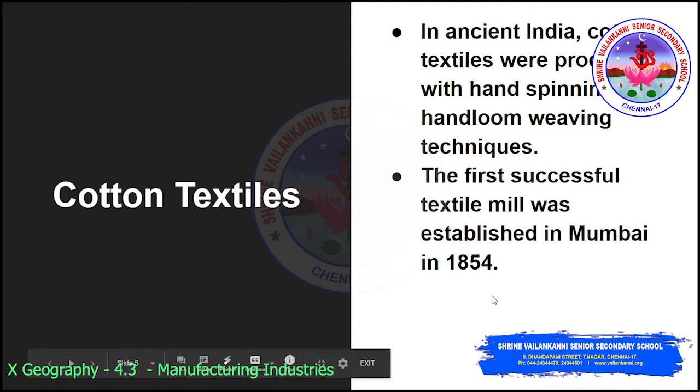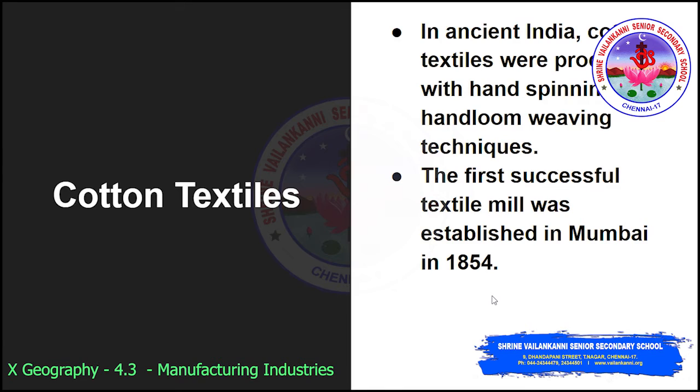The cotton textiles. Coming to the cotton textiles, the first successful textile mill was established in Mumbai in 1854. The two world wars were fought in Europe and India was a British colony, and what happened, there was a demand for the cloth in the UK. Hence they gave a boost to the development of the cotton textile industry.